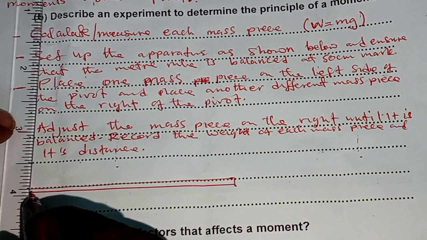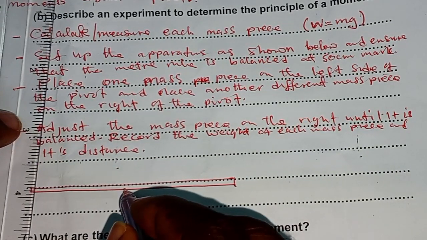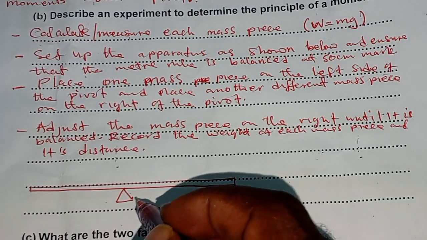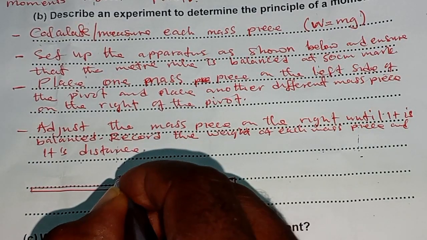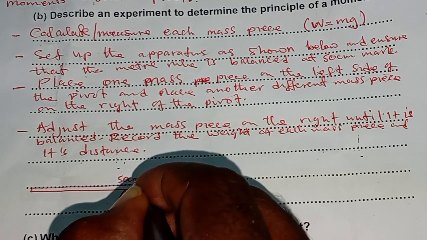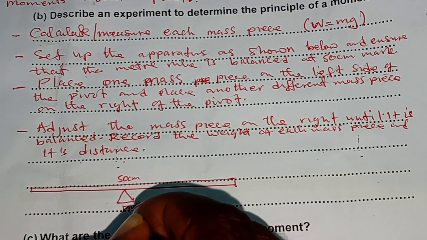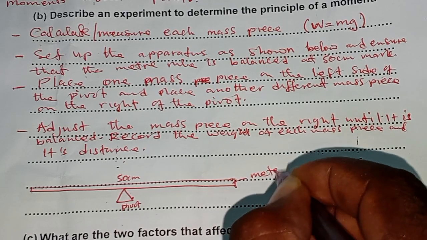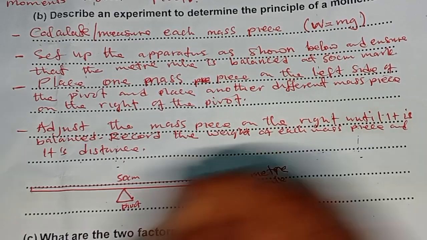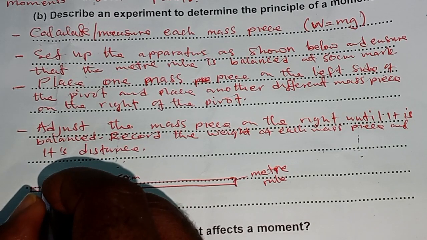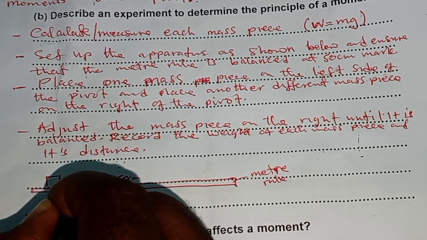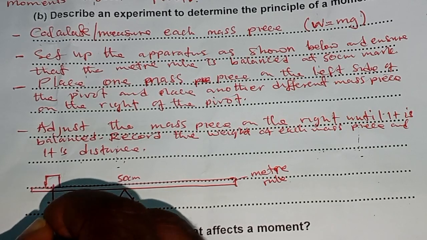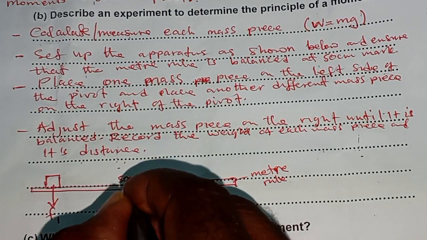So this is the meter rule. This is the pivot, at the 50 centimeters mark. So you draw and label. This is the meter rule. This is mass piece number 1, which is F1.